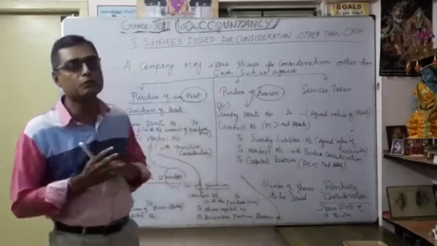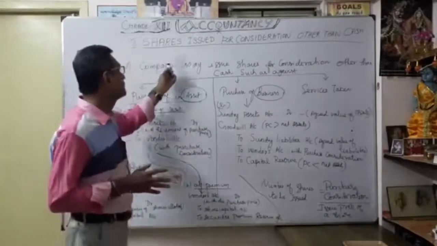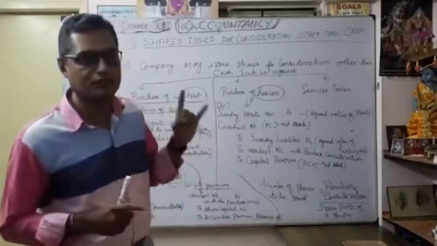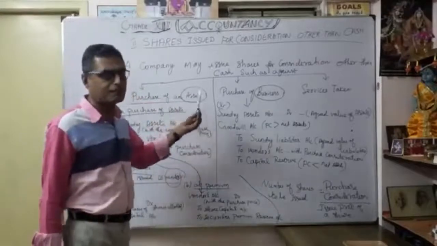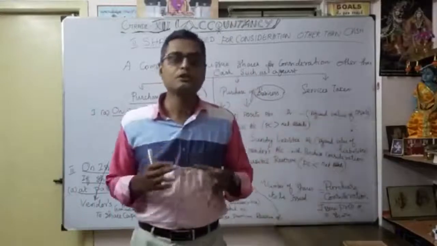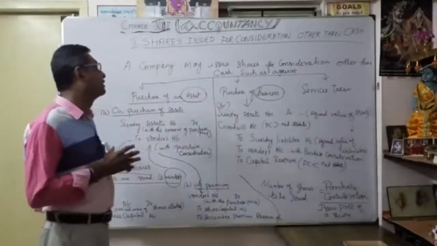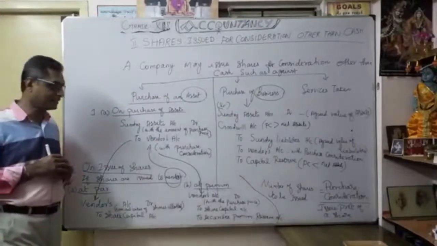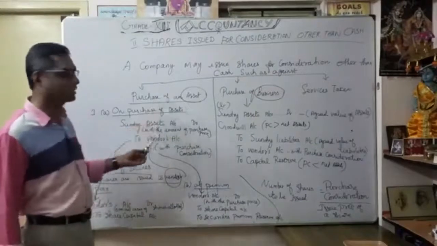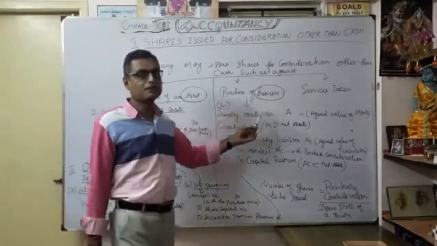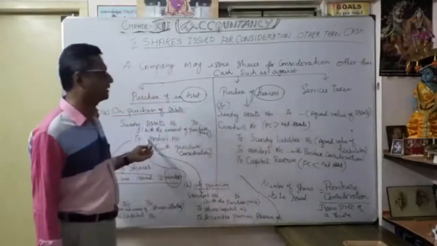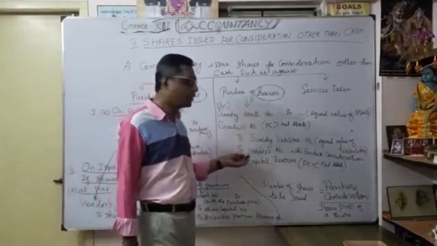Shares issued for consideration other than cash: there are three situations. At the time of purchase of any asset, purchase of a business, or any service you have taken, you are going to issue shares instead of money. That's why it is called shares issued for consideration other than cash. For that, you want to know the entries: purchase of asset, purchase of business, you have to pass these entries.